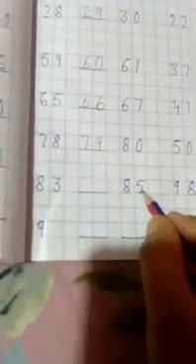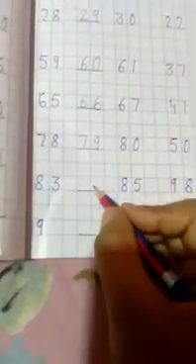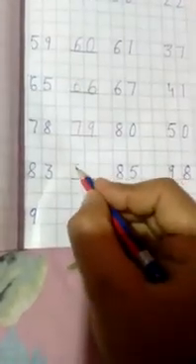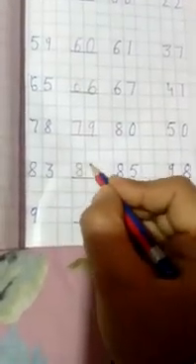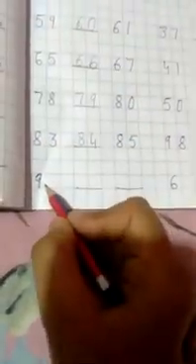Which number is this? 83. Which number is this? 85. What comes in between number? 83, 84, 85. 83, 84, 85.